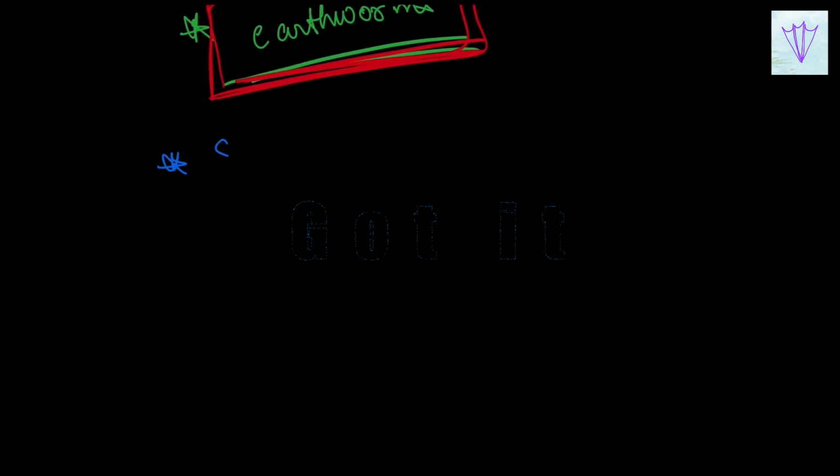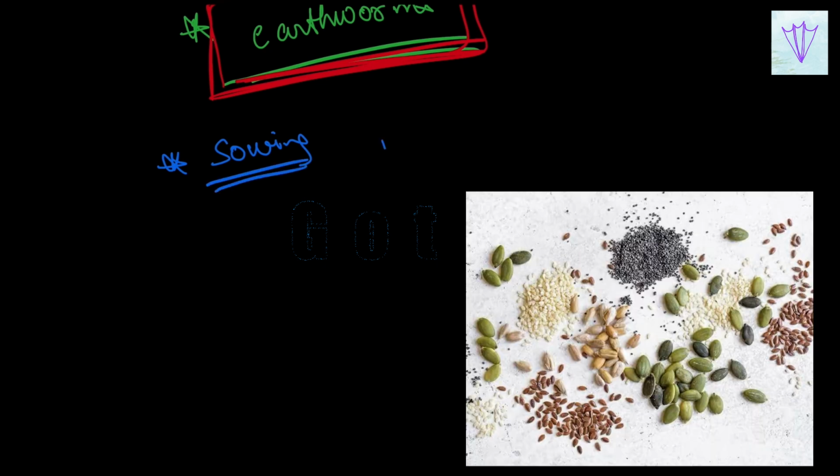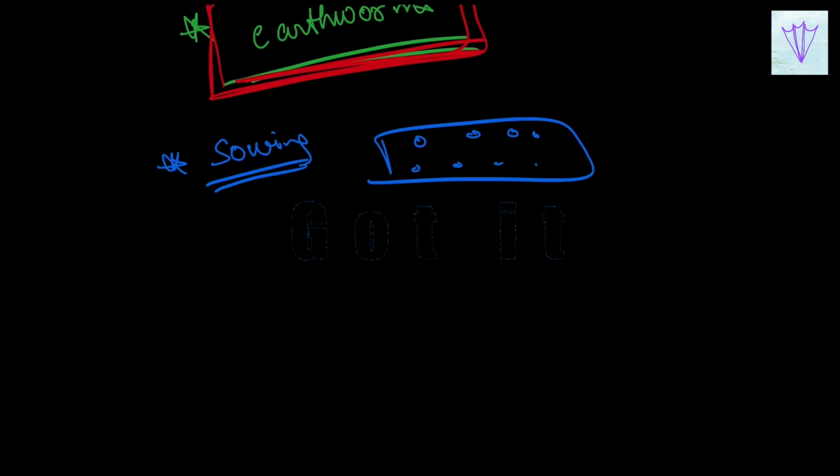So the next important step is sowing the seeds. Sowing is the process of placing the seeds in the plowed or the leveled soil. Farmers commonly prefer to use the seeds which provide a high yield. So before sowing, good quality seeds are selected. The good quality seeds should be clean, they have to be disease free, and they have to be a high yielding variety, HYV, high yielding variety.